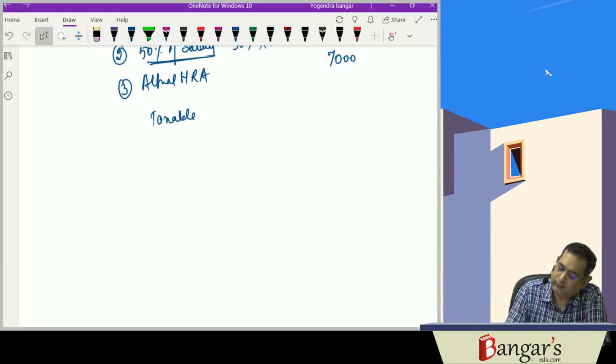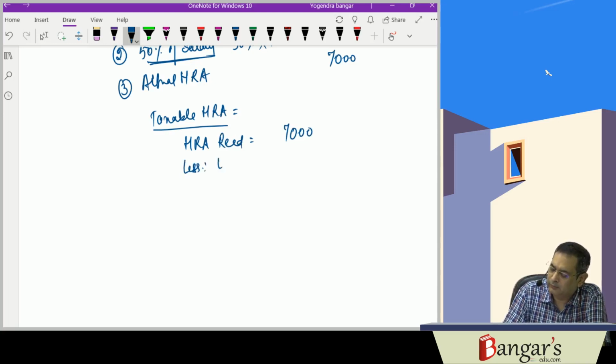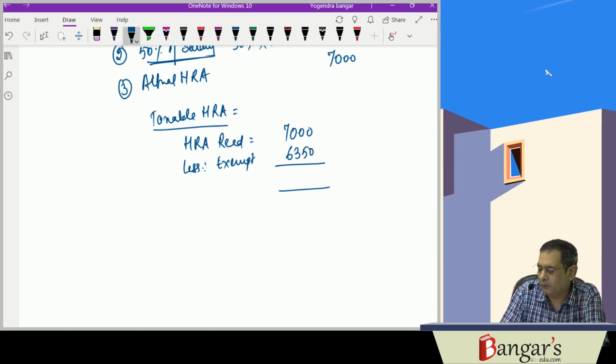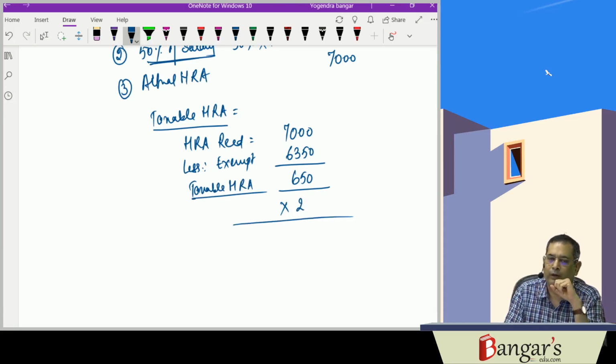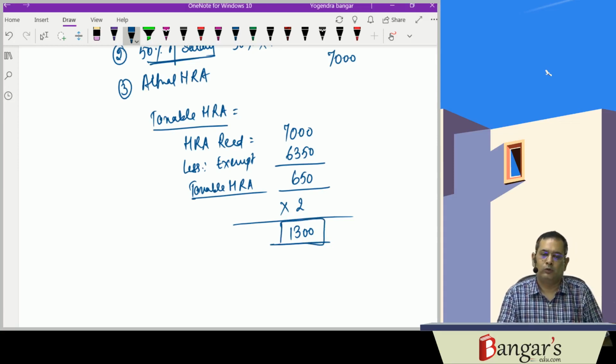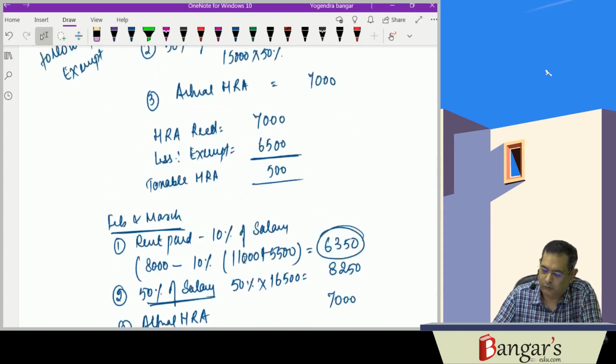Taxable HRA will be how much? Taxable HRA is equal to HRA received 7,000 less exempt 6,350. So here it will be 650. 650 is taxable HRA. For 2 months it will be taxable, that is February and March. So it works out to be 1,300 rupees. So now we can calculate our gross salary.